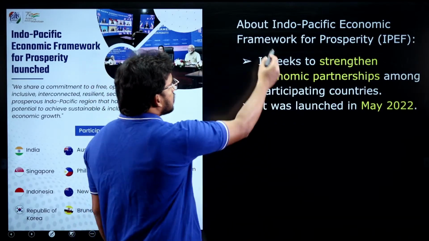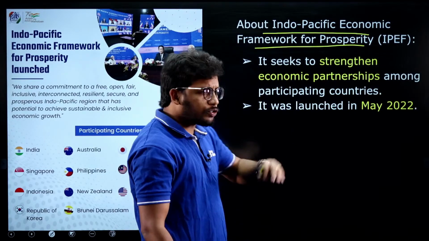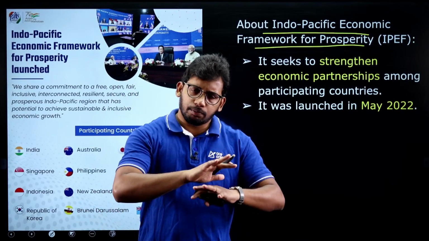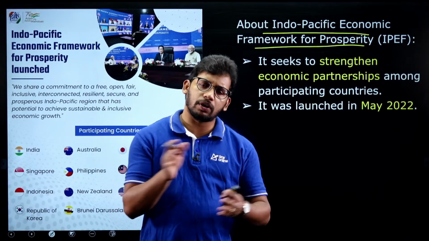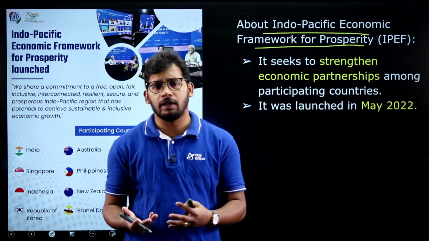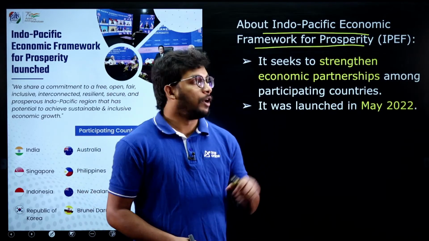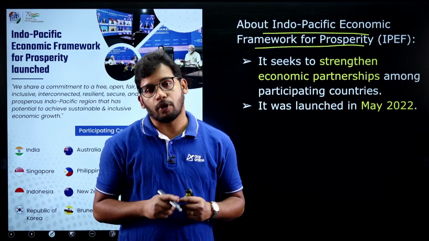Now, what is this Indo-Pacific Economic Framework for Prosperity? Let's go into a little bit of background. During the COVID times especially, there was a lockdown, completely blocked across the regions. So there was no transfer of people, money or goods. Almost all the borders were closed. And most of the countries were depending on China for raw material.